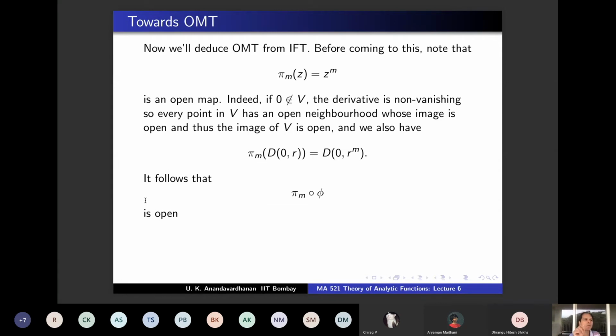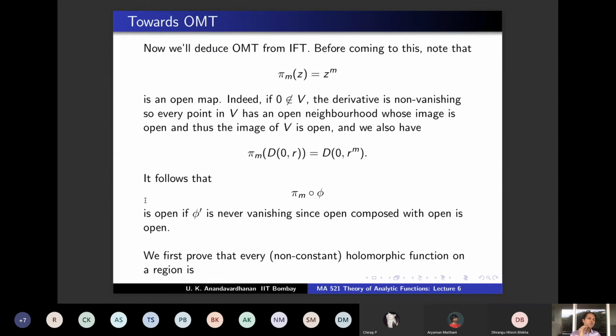If phi prime is non-zero at a point, there is an open neighborhood. Therefore, if phi prime is non-vanishing throughout, at each point there is an open neighborhood on which the image is open, and therefore phi is an open map, because phi prime is non-vanishing throughout your domain. So composing an open map with an open map, you get an open map, and therefore this is open if phi prime is never vanishing.